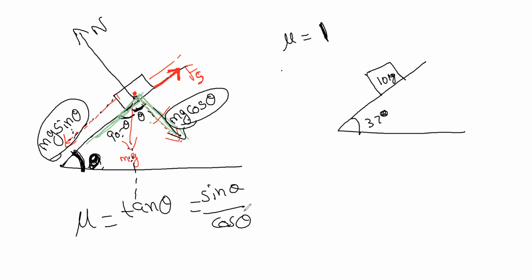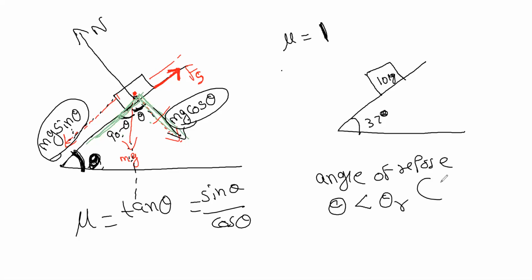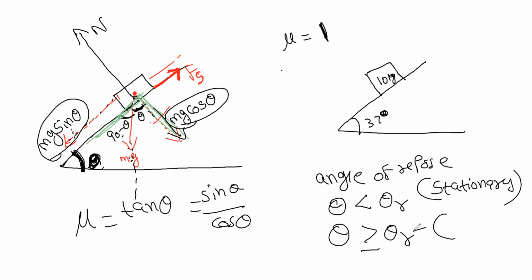This is called the angle of repose. If theta is less than the angle of repose, the body remains stationary. If theta is greater than or equal to the angle of repose, it tends to move and is in motion.